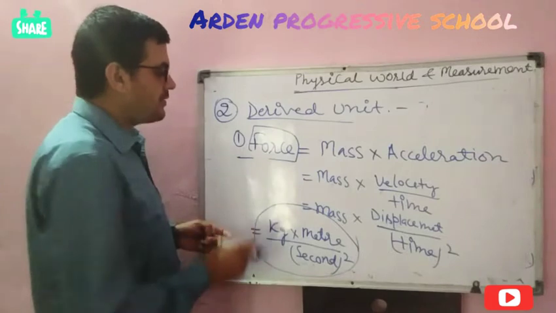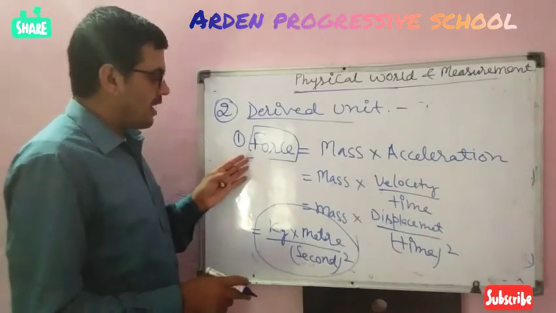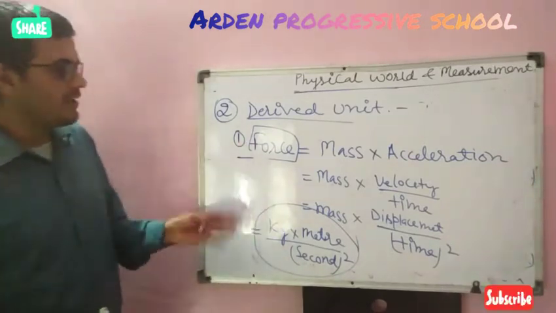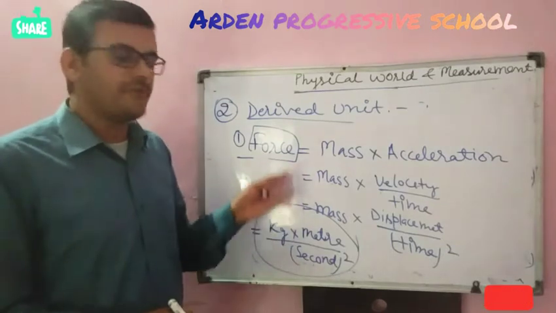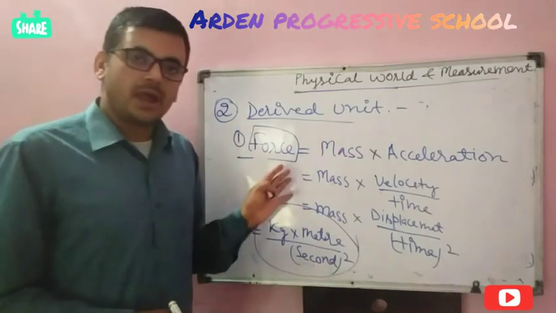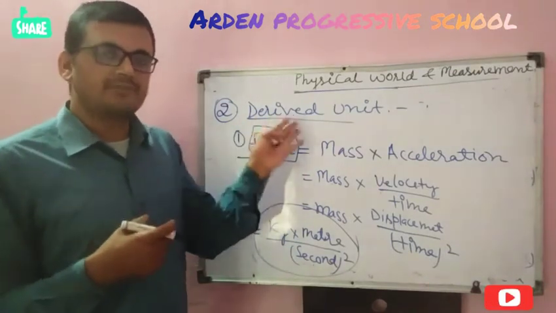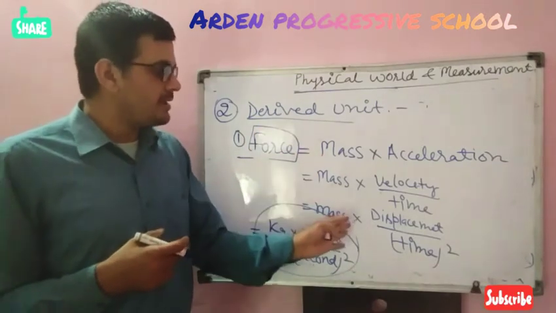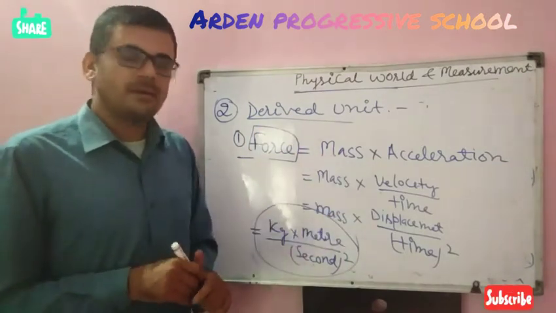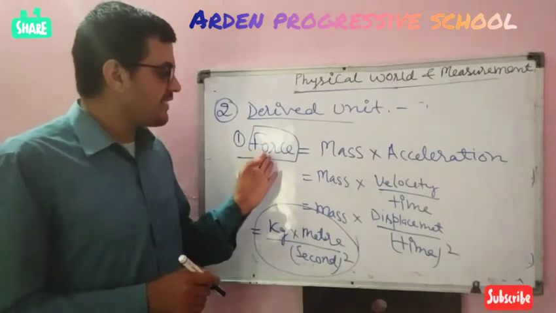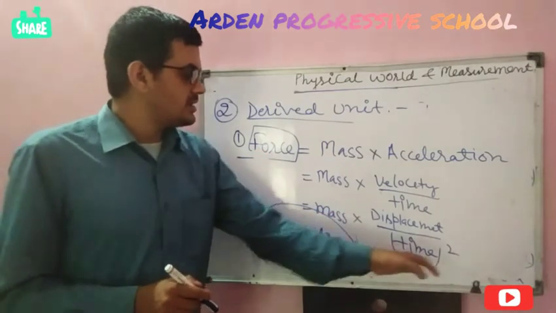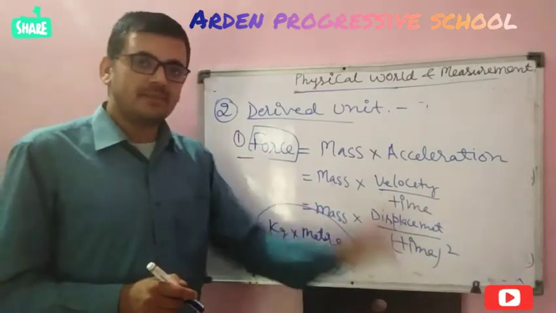So students, we can find out the unit of any derived physical quantity by breaking it into the fundamental physical quantities. Because this is a derived physical quantity, we have to break this into the fundamental physical quantities.